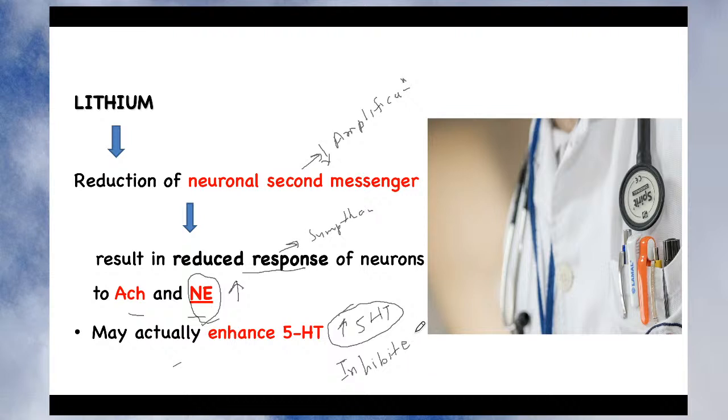Since this drug increases the level of 5-HT, and reduces the response of noradrenaline, as a result it can also control the mania. So mania is controlled. Both mania as well as depression are controlled by this drug. Okay, I hope it is understood. Mania and depression are controlled due to reducing the response of noradrenaline and due to the increase in the level of 5-hydroxytryptamine. So the same drug produces the desired effect.